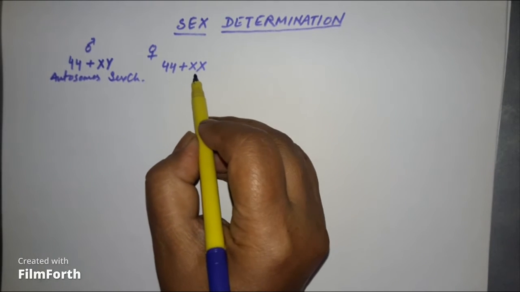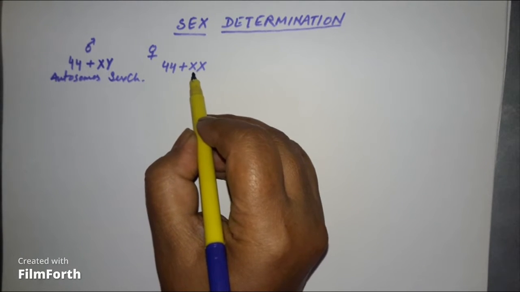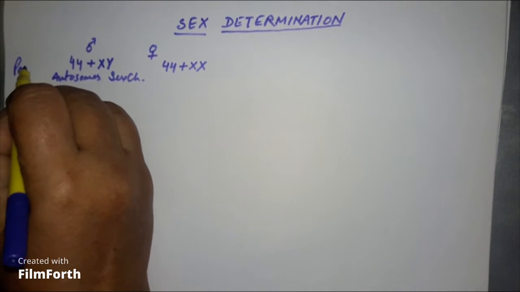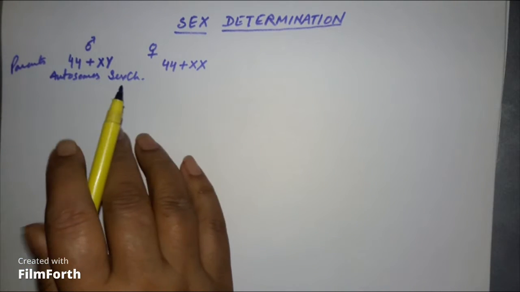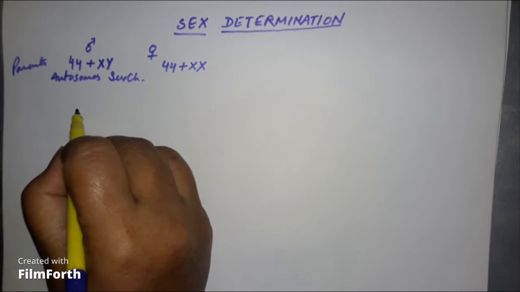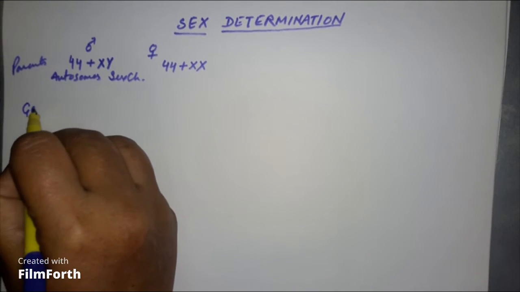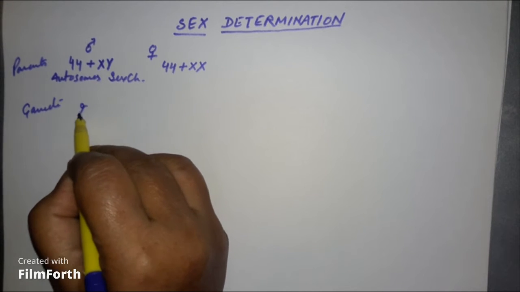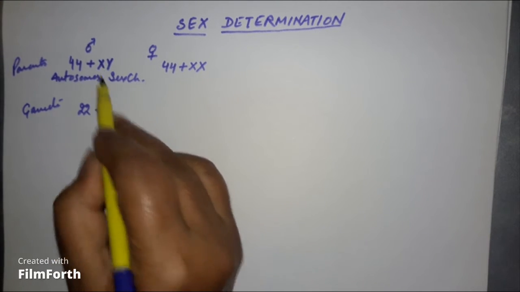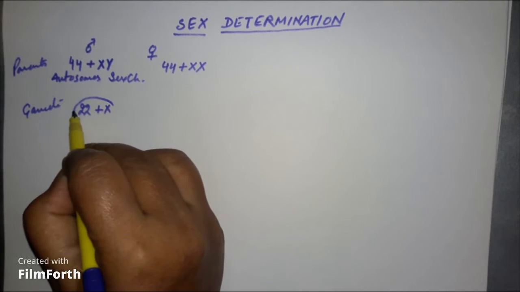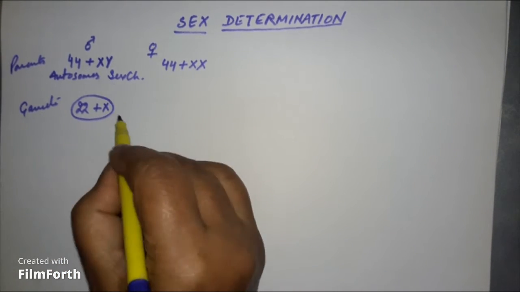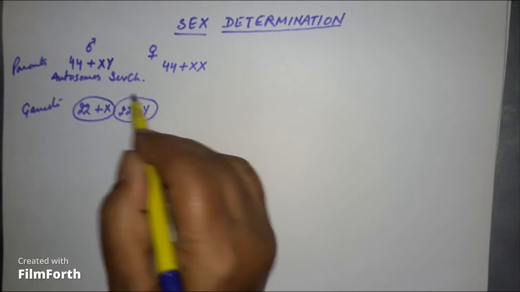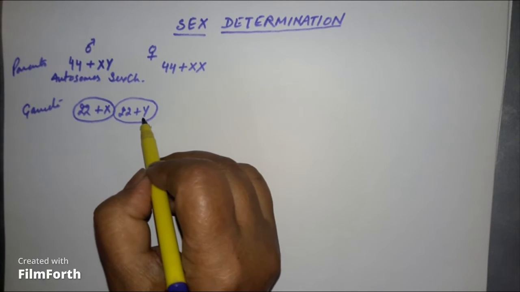Sex chromosomes are XX type. Now, these are the parents. These parents will produce the gametes. In the gametes, the chromosome number is half, as you have already studied. So what will be the chromosome? Autosomes will be 22 plus X, or a Y carrying gamete. So two types of gametes are produced by the male, X carrying and Y carrying.